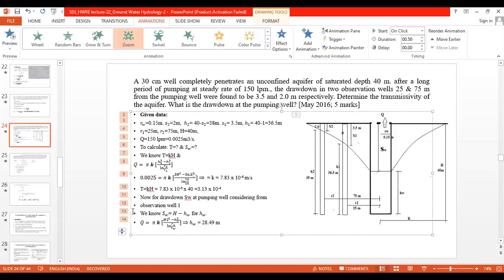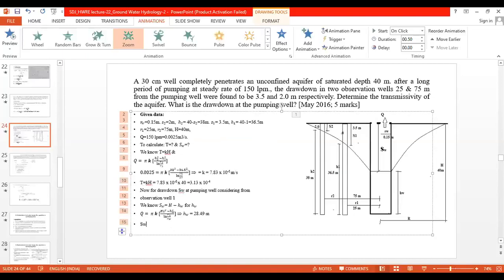What are the values I do have with me? As per that, I am getting HW as 28.49 meters, and then the SW, that is the drawdown, we can say SW is equal to H minus HW. H is 40. Okay, so 40 minus 28.49, the magnitude is 11.51 meters. Okay, just do check the answers. I think those answers are correct as per me. You do check the answers.